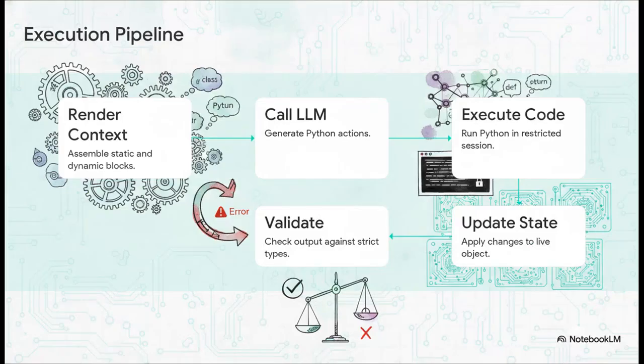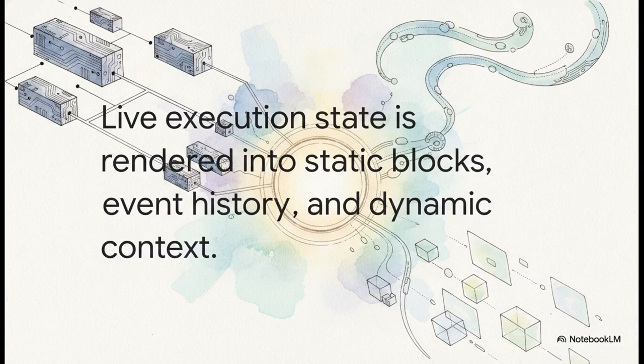The execution pipeline follows a really strict 5-step read-eval-print loop, or REPL. It renders the context, calls the LLM, executes the generated Python, updates the object state, and then strictly validates the return type. And here's the kicker. If the validation fails, it just feeds that Python error right back to the model and continuously loops until the type contract is satisfied. Step 1 of that loop is absolutely crucial.